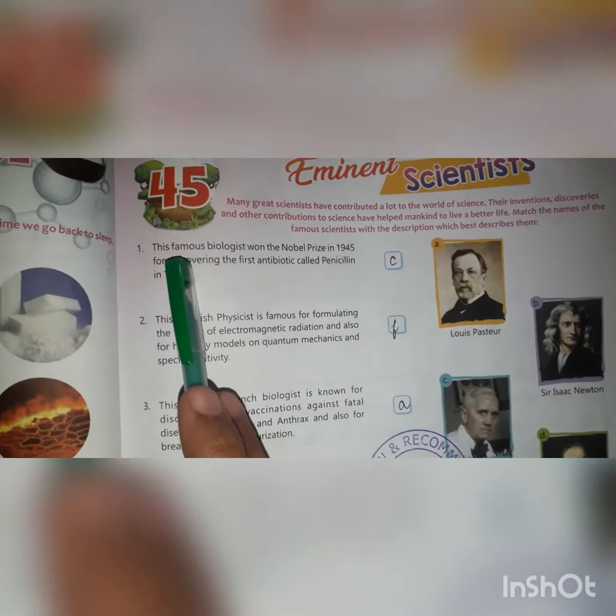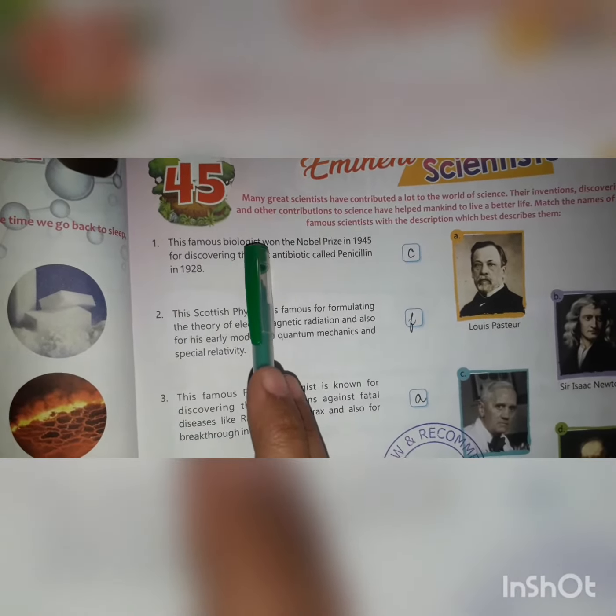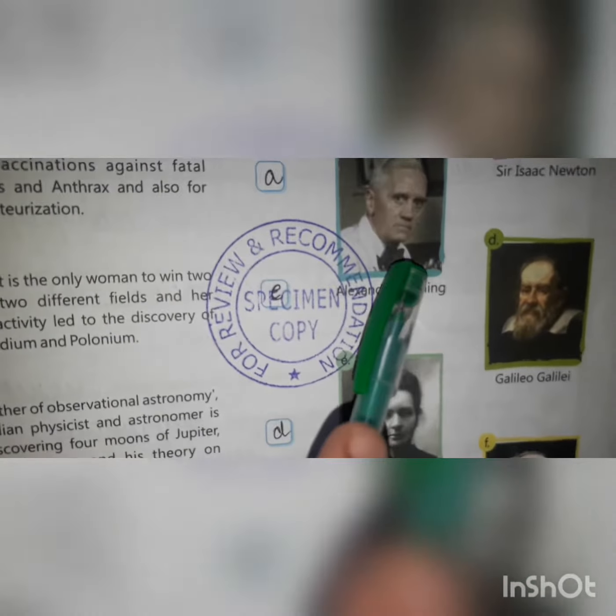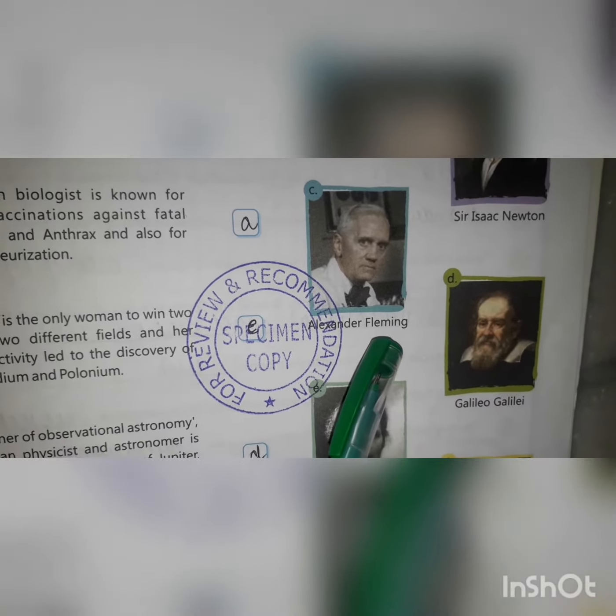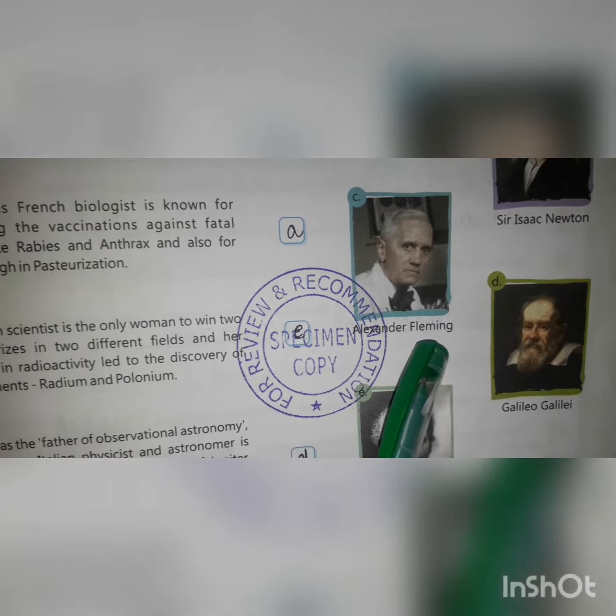Let's move to the next page now. Let's talk about eminent scientists on this page. The first is this famous biologist who won the Nobel Prize in 1945 for discovering the first antibiotic, penicillin, in 1928. And the name of the scientist is Alexander Fleming. That is a picture of Alexander Fleming, who discovered penicillin.